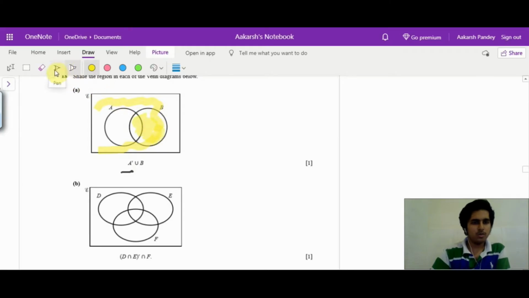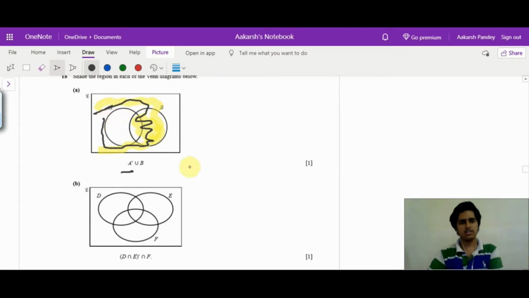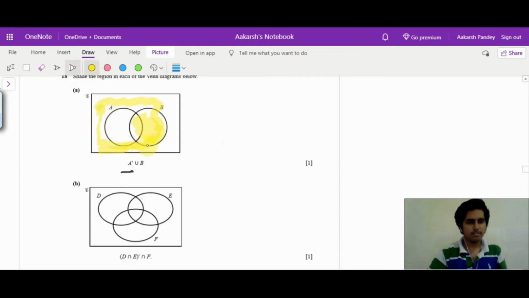So what do I have finally? I need the complement of A union B. So I have all this part, leaving only this A part, I have to shed everything else. Let's just do it in a systematic manner. So I'll just fill this. So we have the complete B portion and the outside portion, but not this A part.